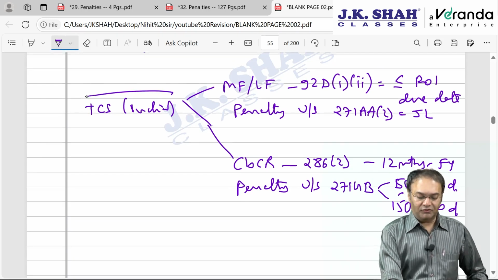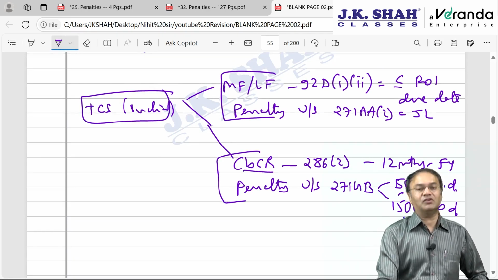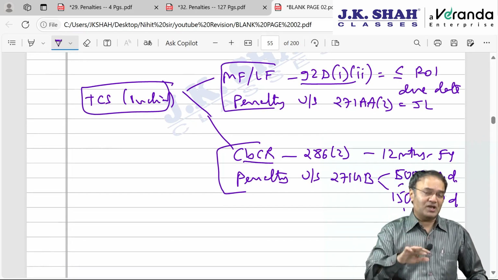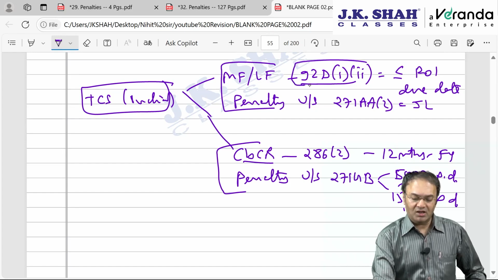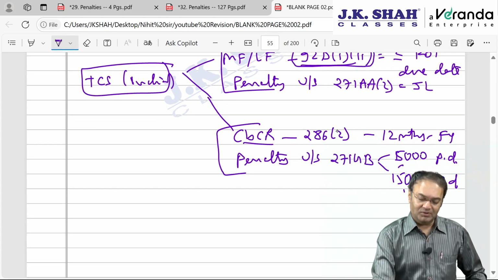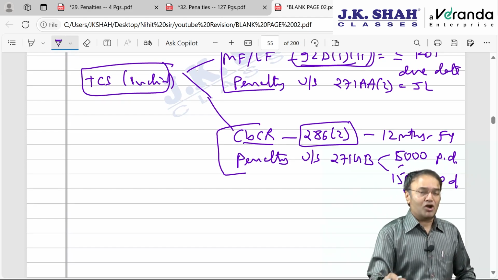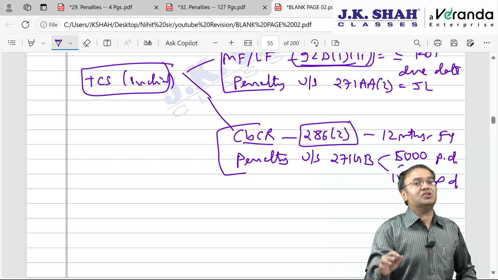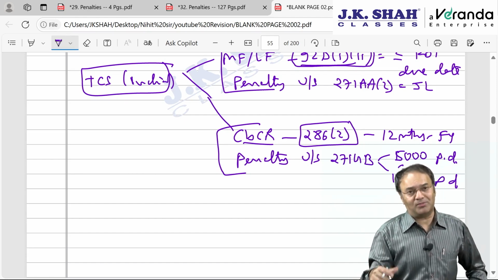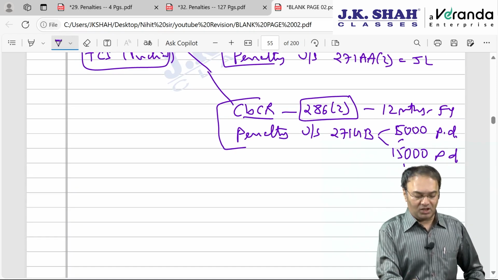Okay, so there are two different concepts. One is master file, local file, for which there is a separate penalty. One is CBCR, for which there is a separate penalty. Master file, local file we discussed in the transfer pricing chapter itself, because it was governed by section 92D, which is a part of the transfer pricing chapter. And CBCR we discussed separately in a chapter called miscellaneous provisions, because it is not a part of the transfer pricing chapter, though it is connected with it, but it is given in a separate chapter. So we discussed it at the appropriate place. Penalty provisions for both of them are given in the same chapter.